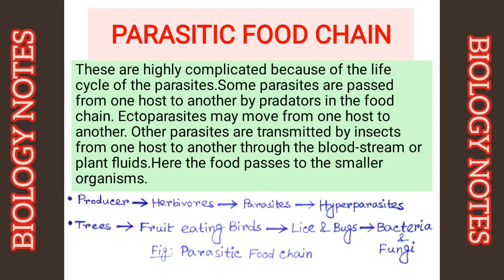I have mentioned two very simple examples of parasitic food chain. First, here the producers are eaten up by the herbivores. Now, different parasites remain inside the body of herbivores. And these parasites again can be parasitized by some hyperparasites like some bacteria and viruses. The second example also shows the same trend. Here, fruit-eating birds are parasitized by lice and bugs, which are again affected by some hyperparasites like bacteria and viruses.